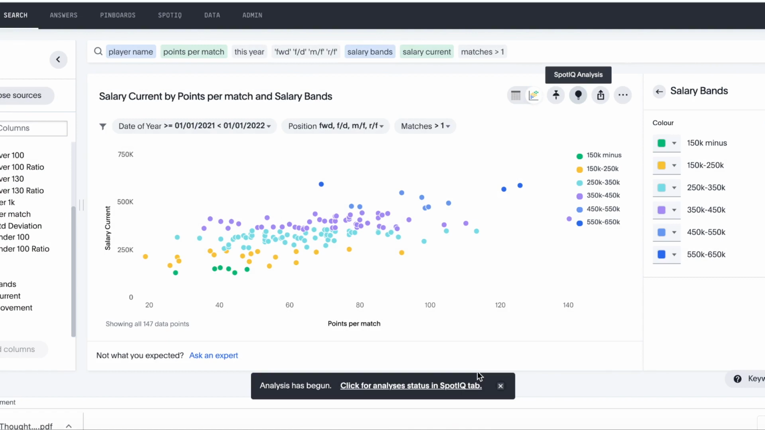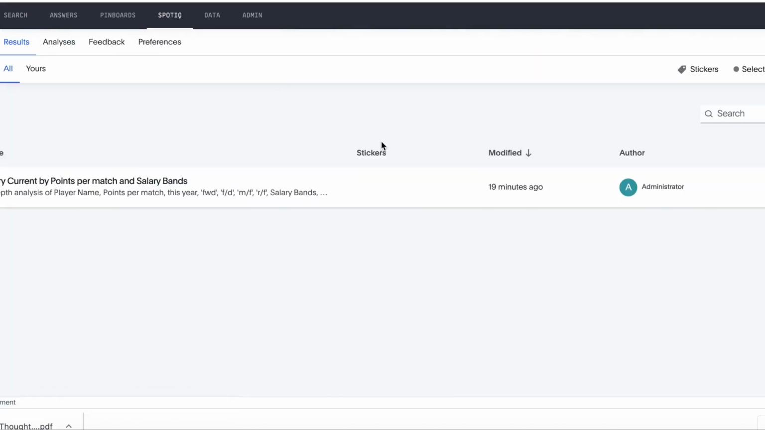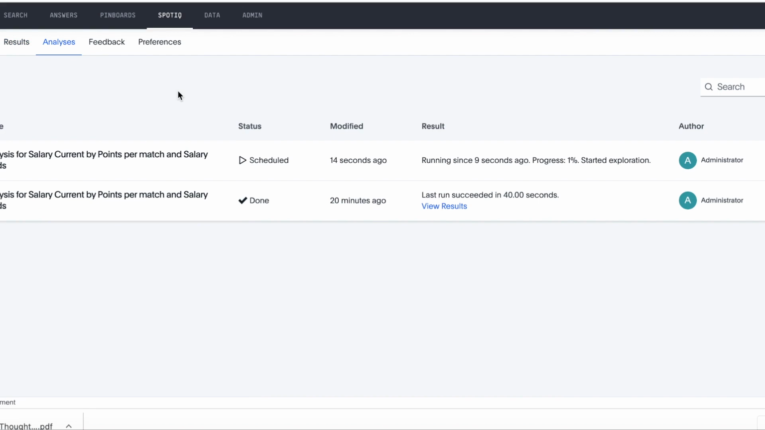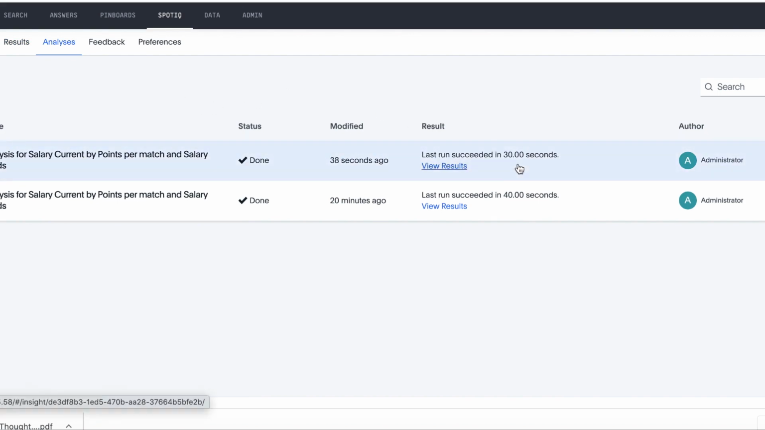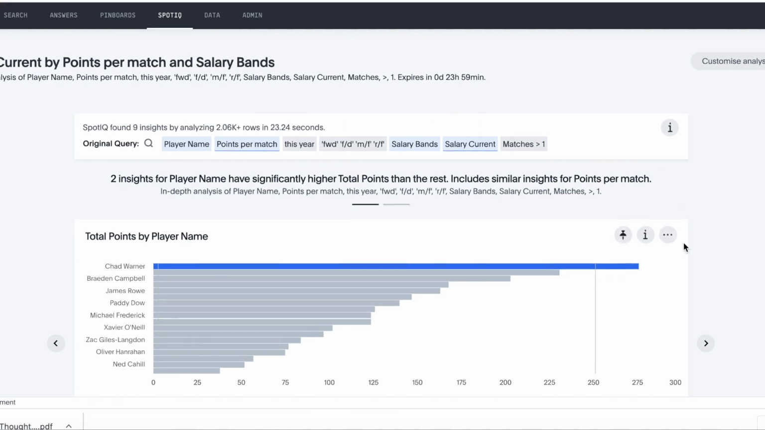So this will run as a background activity, which we can then navigate to see the results. So we can see here the analysis is running. And we can see here that the analysis took roughly 30 seconds to run, and we can review the results. It's identified a number of insights. So if we just look at what SpotIQ is showing us here, that's found 9 insights by analysing 2,000 intersections of data in about 23 seconds. So let's have a look at that.